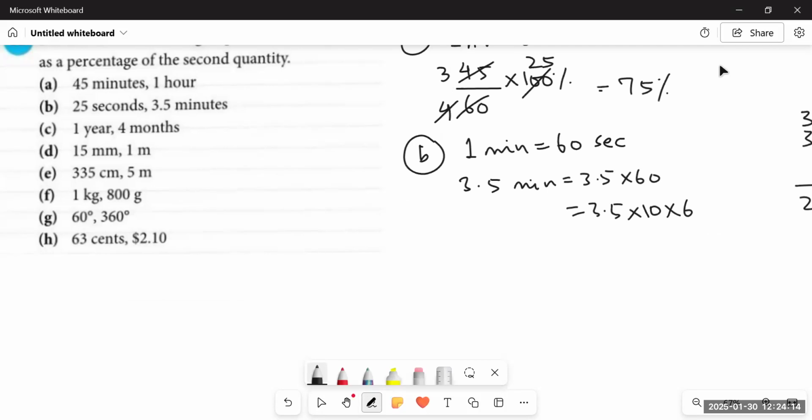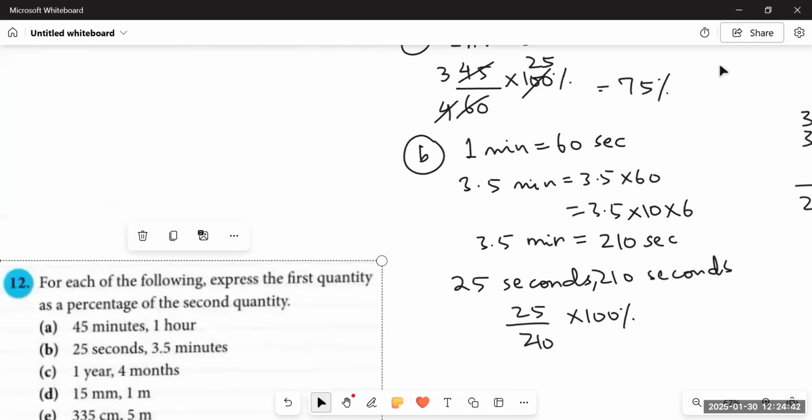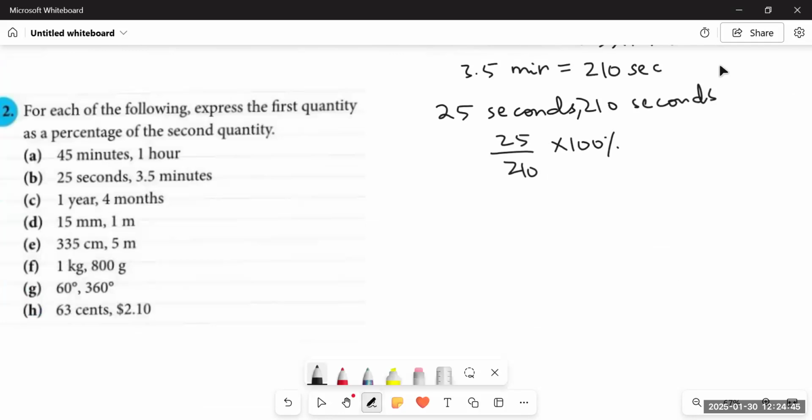So it means in 3.5 minutes, we have 210 seconds. So what do we have to do next? We will put 25 seconds over 210 seconds. And it will be like 25 upon 210 multiplied by 100%. So we will simply cut the 0 with the 0. We will have 25 upon 21.